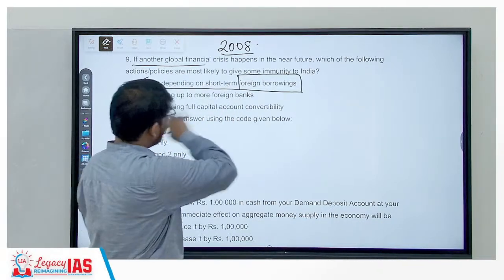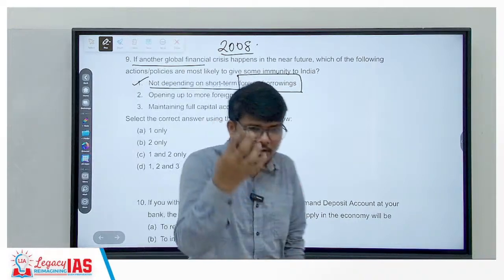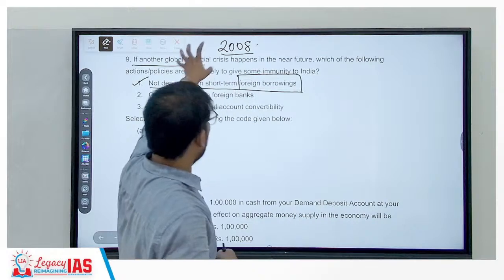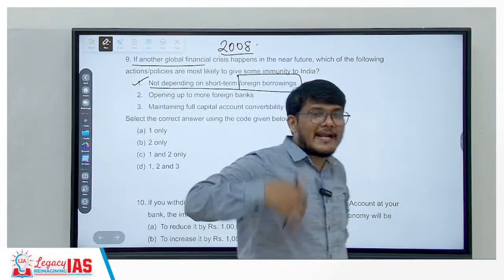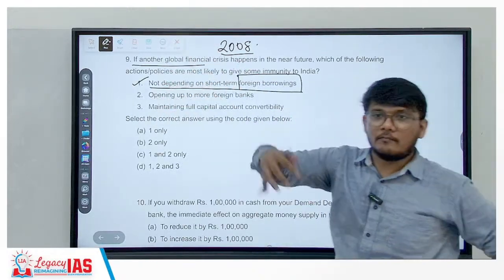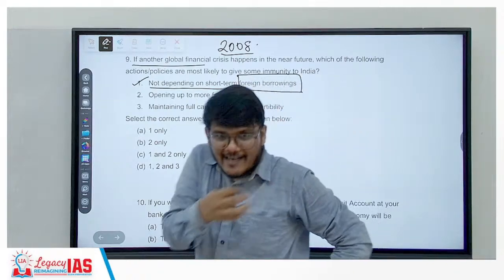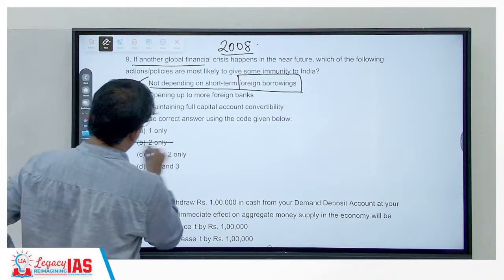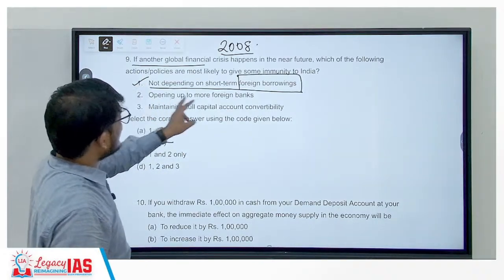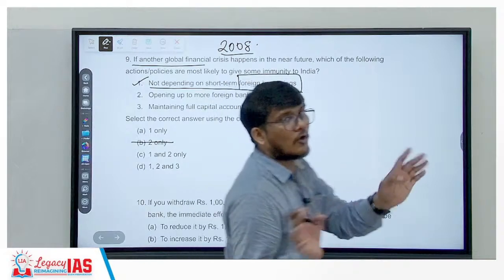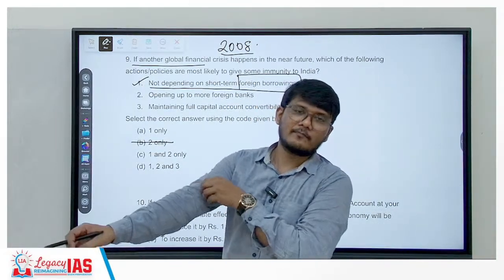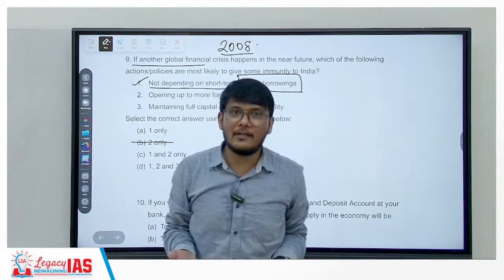The lesser the dependency on foreign borrowings, the more immune we will be, because it's a global crisis. So if we are entangled more with the global world, more impact will be there on us. The less involvement, the less impact. So this will help. So this goes out of the window. Second, opening up to more foreign banks? Absolutely not. That's not going to help. If we are more open to the foreign banks, we become more susceptible.